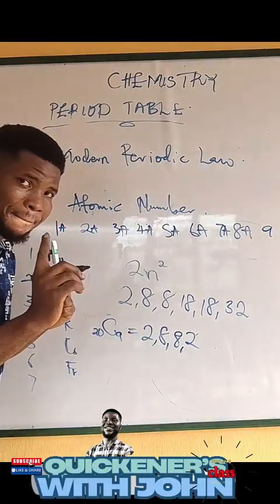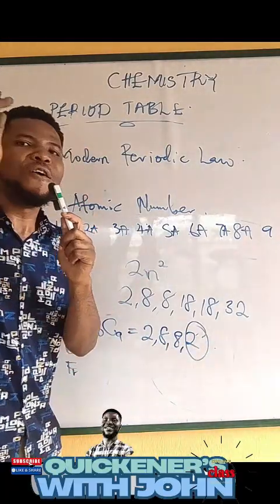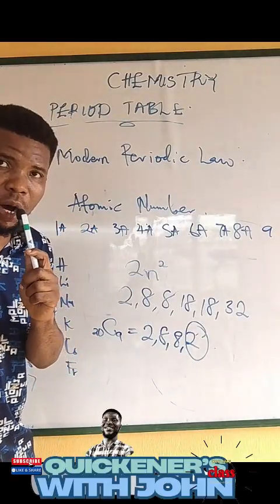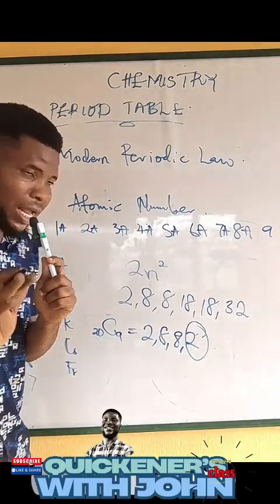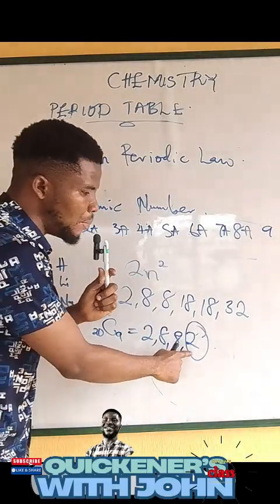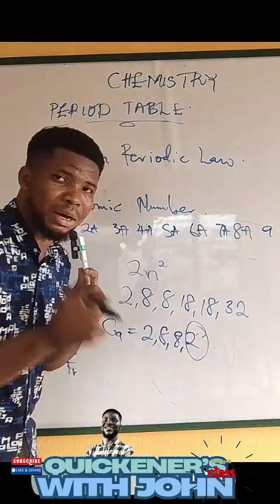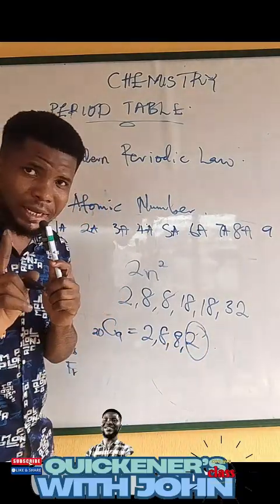So remember, this is the outermost electron. And this outermost electron is called valence electron. It's called what? Valence electron. Now, which group does calcium belong to? Calcium belongs to what? Group 2. Because the number of electrons in the outermost shell is what? 2. You understand that now?